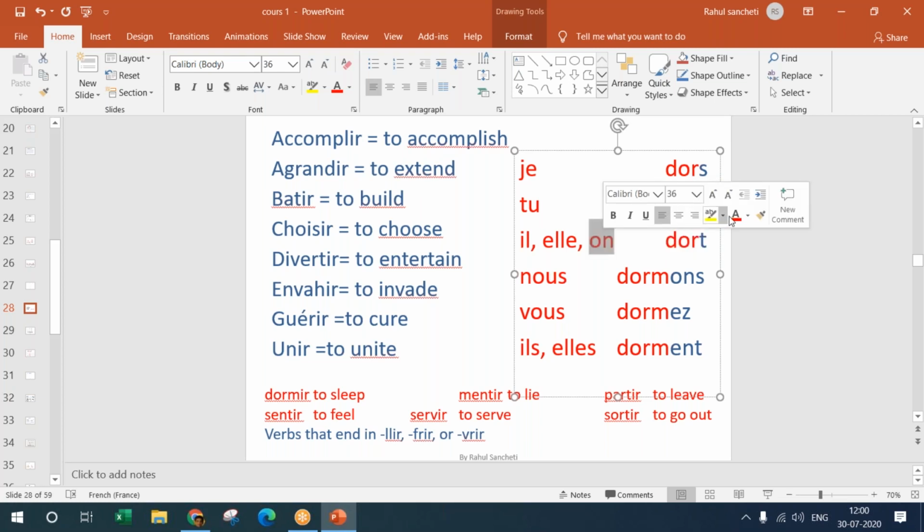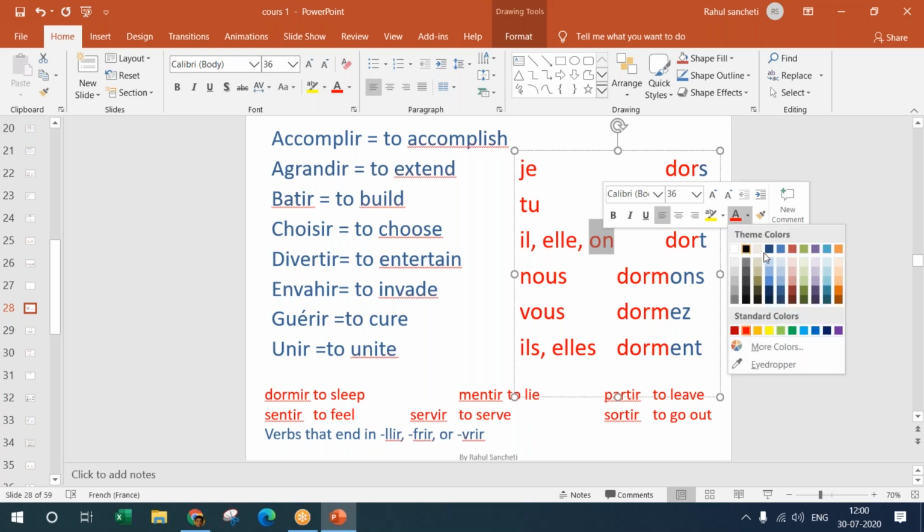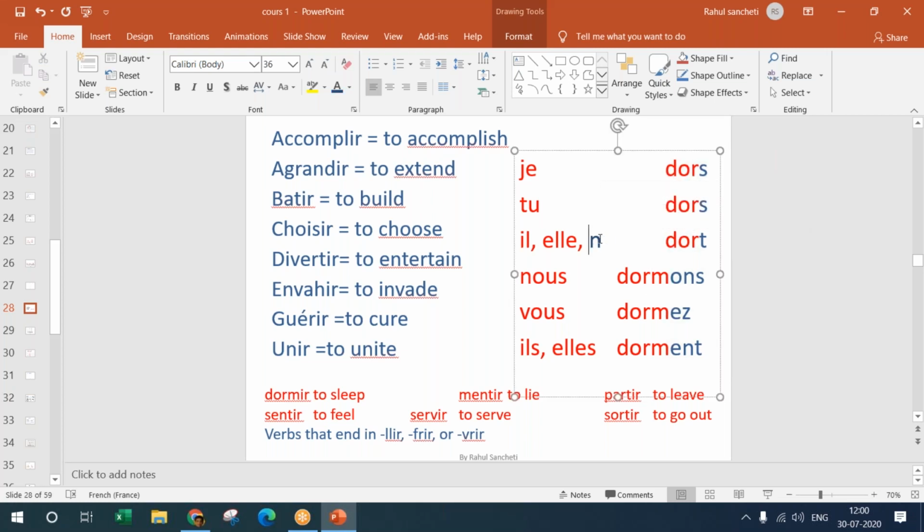Here, there is a new term that has been introduced that you didn't see till now. This is the pronoun on. So this is generally used when we are talking in general terms. He is a person, she is a person, but when we talk in terms of a proverb, we use one. Like, for example, in English, when we say one has to work hard to succeed, here we are not saying I, you, he, she, we, you, and they. It's a third person, of course. It is singular, of course. So for that, we use on.